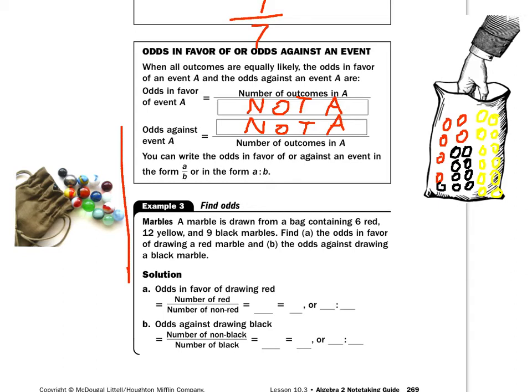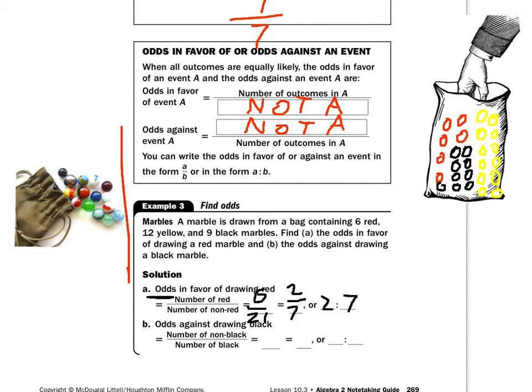What's the odds in favor of drawing a red marble? Well, it would be the number of reds, we said that was 6, divided by anything not red. So not red would be the yellow and the black, so that would be 21. 6 to 21. Now, if we were talking about probability, my probability would be 6 out of 27. But odds, that's different. So 6 out of 21, and 3 goes into there 2 and 7 times. So the ratio would be a 2 to 7 ratio of reds to non-reds.